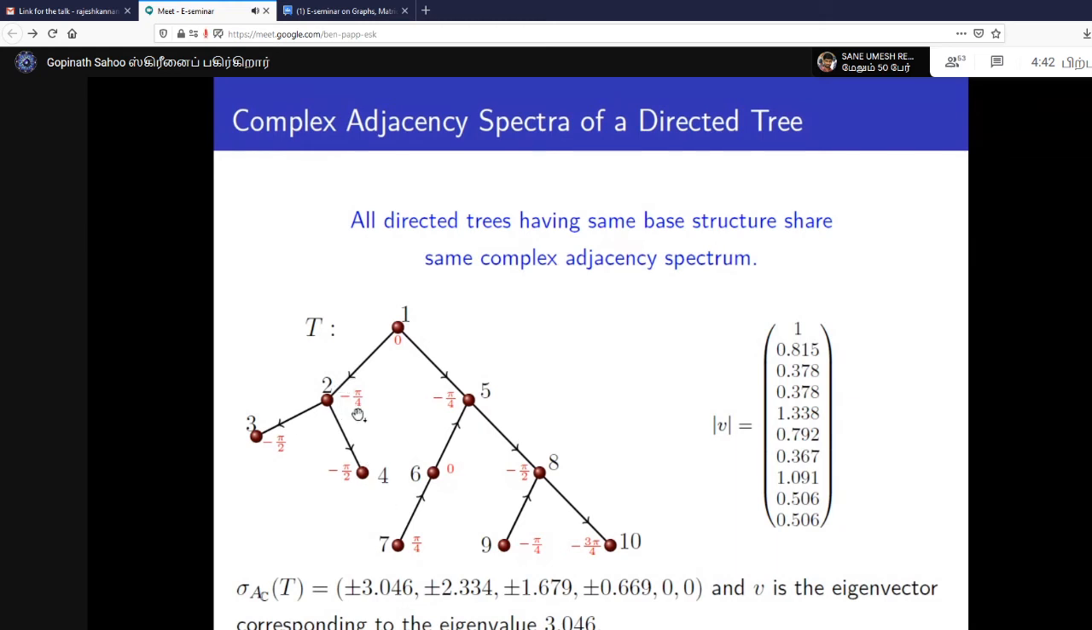This will become, because it's minus pi by 4, again increased by minus pi by 2. Here again minus pi by 4, but it reverses the direction, so it gets changed. The argument becomes 0. This becomes plus pi by 4. So by knowing the eigenvector corresponding to the largest eigenvalue, its components tell the orientation of each edge in the directed tree, right?